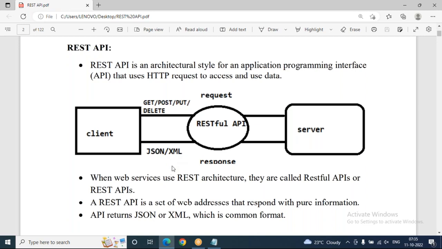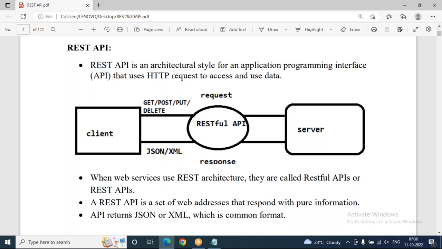Why not DTL here? Because DTL can be understood only by a Django application. But the user might interact with any other application, like a Java application, a Python application, or any different type of application. DTL cannot be understood by other applications, no? So the common application format is called JSON format or XML format. JSON or XML are very common. Any technology or any type of application can understand these formats. That's why we recommend using JSON or XML. So the response should always be in JSON and XML format only.